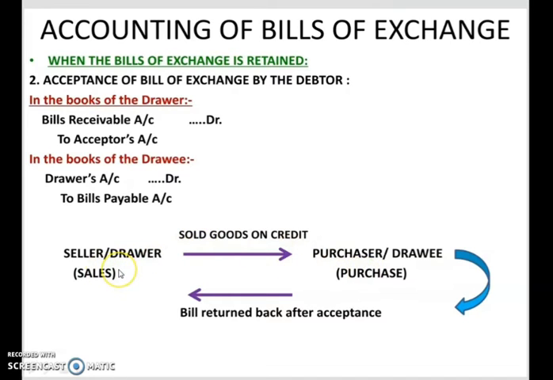So for the seller, the bill is being received, so bills receivable account debited to acceptor account. And for the drawee it's bills payable. So what is the journal entry? Drawer's account debited to bills payable account. Hope the second journal entry is clear to you. The first one was sales and the second one is for acceptance of bill of exchange.